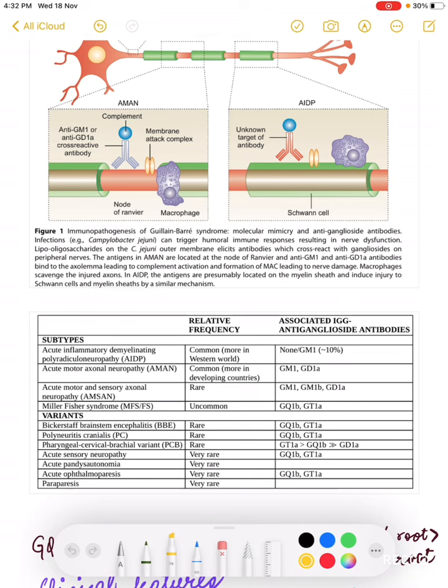So in AIDP, the actual antibody has not been discovered yet, but more commonly the GM1 antibody is found. In the AMAN, that is the acute motor axonal neuropathy, it is more common in developing countries like India. In it, we must remember that GM1 and GD1A antibodies are more commonly produced. So the GM1 and GD1A antibodies are characteristic of AMAN. And there is an important variant which is the Miller-Fisher syndrome, in which the GQ1B and the GT1A antibodies are produced. GQ1B and GT1A antibodies.